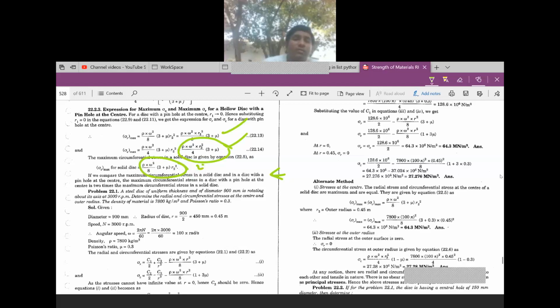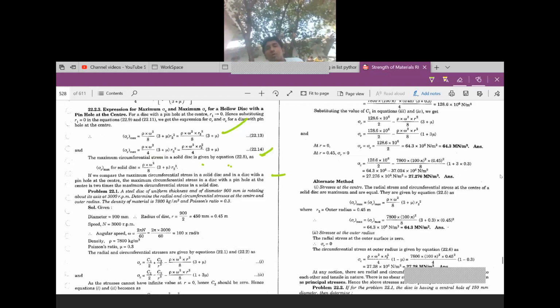Sigma c max of the hollow disk is equal to 2 into sigma c max of a solid disk. Understand? It is 2 times the maximum surface stress in a solid disk. These are the formulas you're going to use in solving problems.